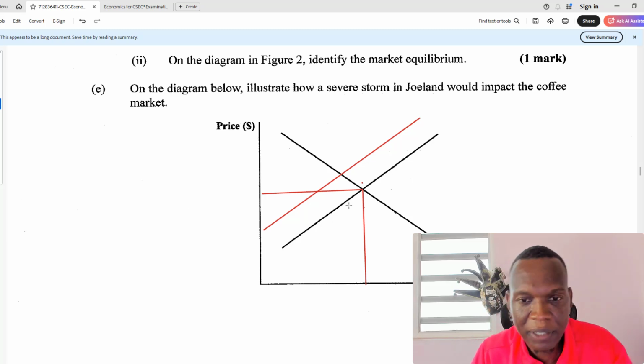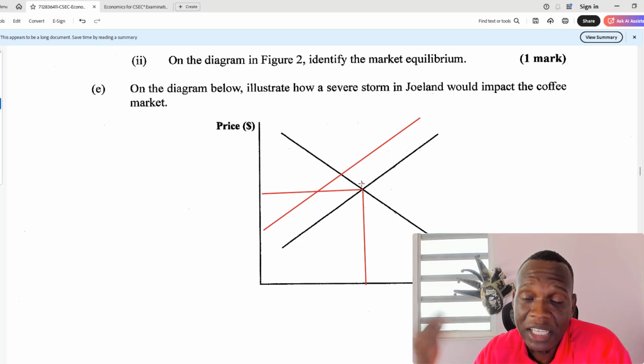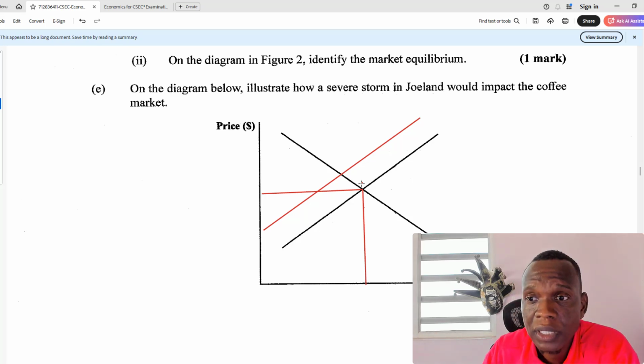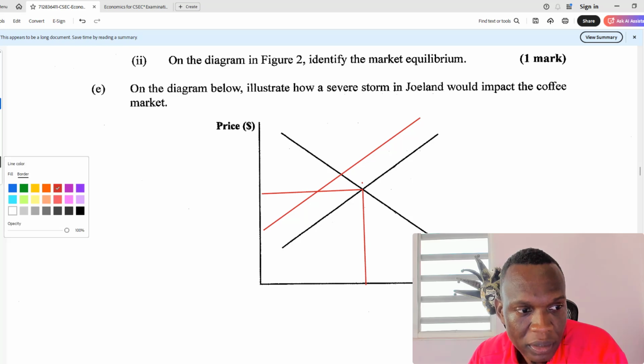But if the storm comes through, rips up all this stuff, throws away all the coffee and everything, supply goes down because you just can't supply them anymore. The storm took them. So whatever is left would be your supply, it would be less. And so it would move to here. And now that new one would be coming down. Remember, demand didn't change.